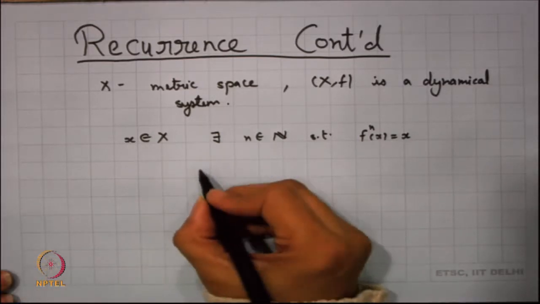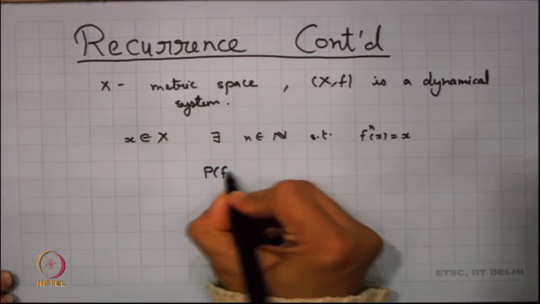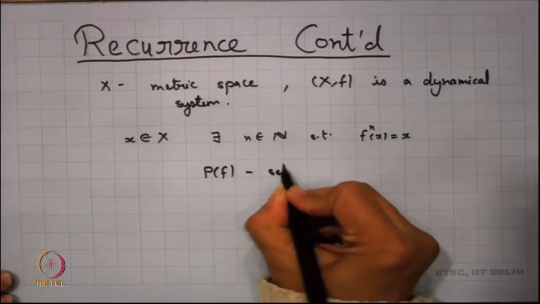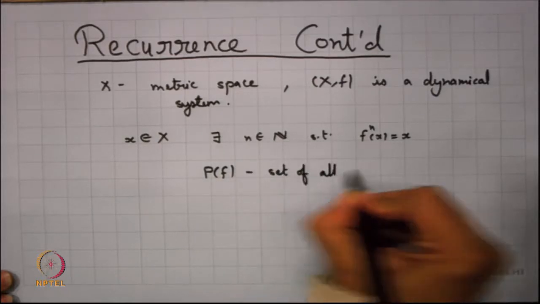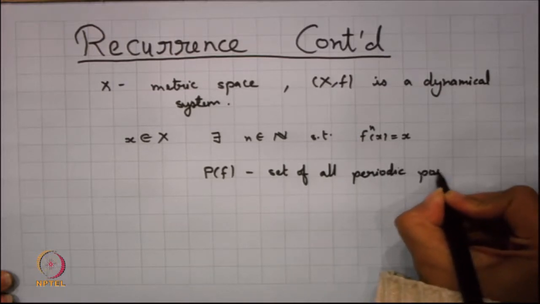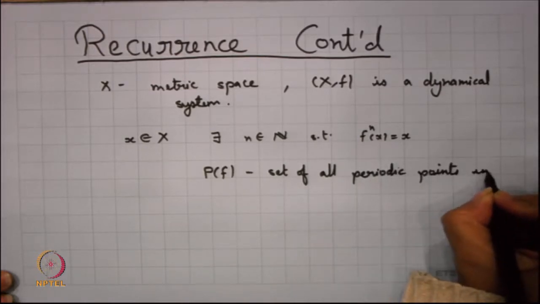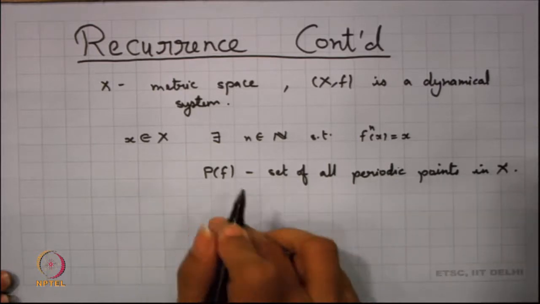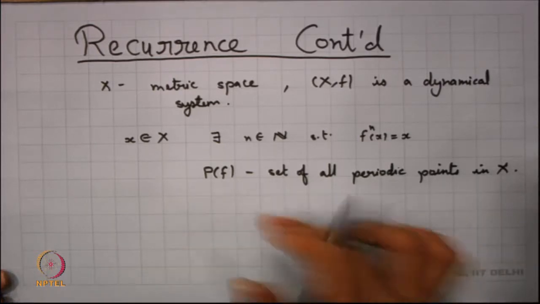We denote by P(f) the set of all periodic points in X. Naturally, f denotes that we are considering the periodic points of f.